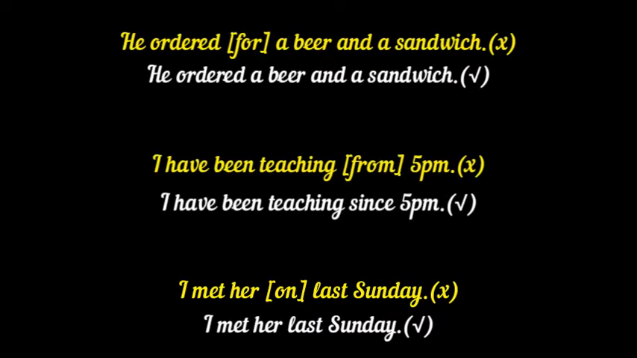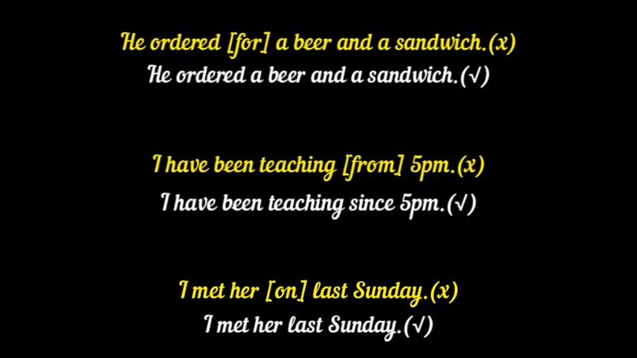It's also a common error to use the preposition for after the verb ordered. Hence the sentence "He ordered for a beer and a sandwich" is incorrect. Use no preposition after the verb ordered. "He ordered a beer and a sandwich" is the correct sentence.